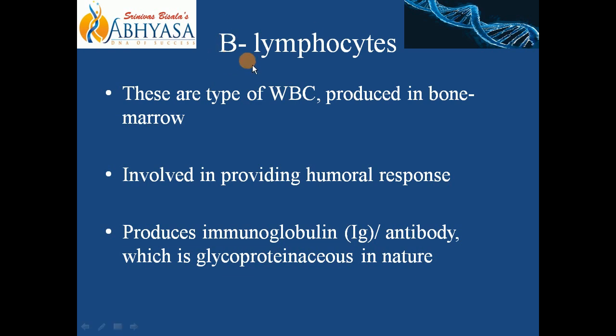Now these B lymphocytes produce immunoglobulin, which is also called antibody. Immunoglobulin can be written in short like this, capital I and small g, Ig, right? So B lymphocytes produce immunoglobulin, also called antibody, which is glycoproteinaceous in nature.